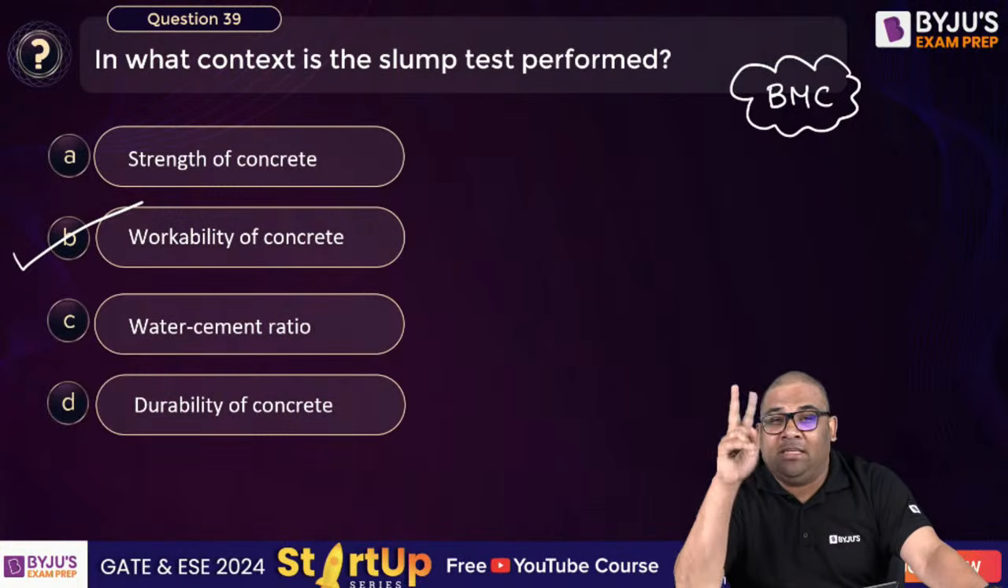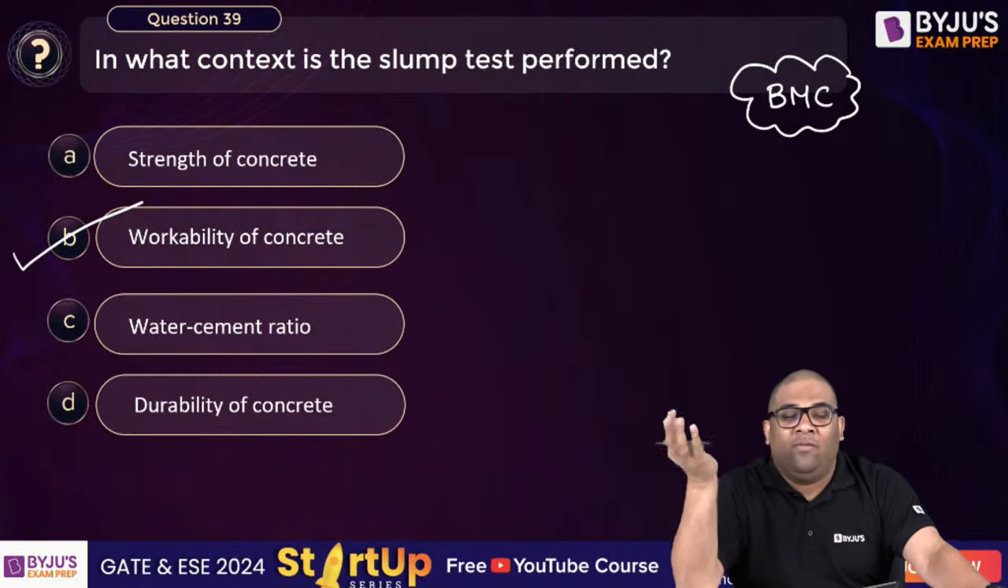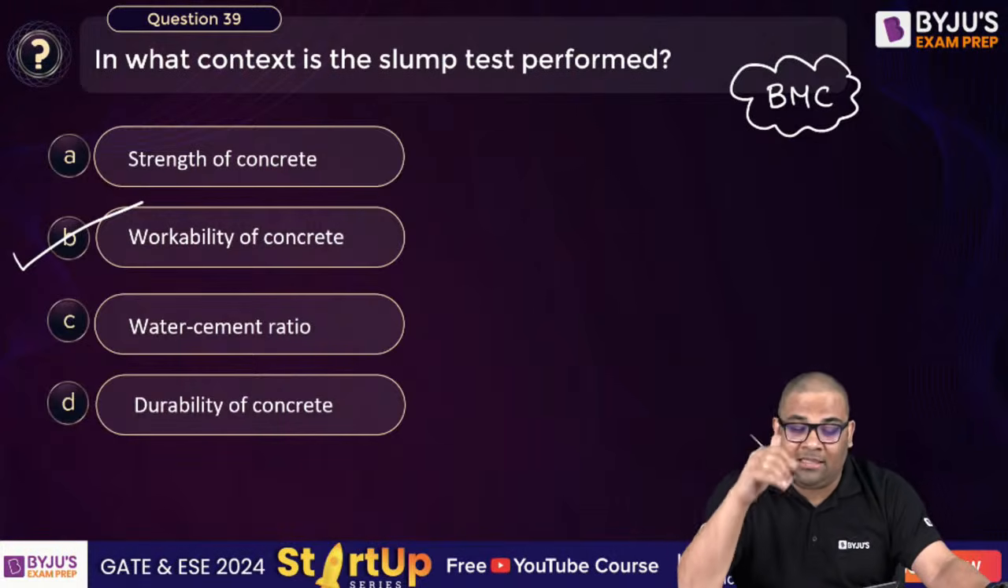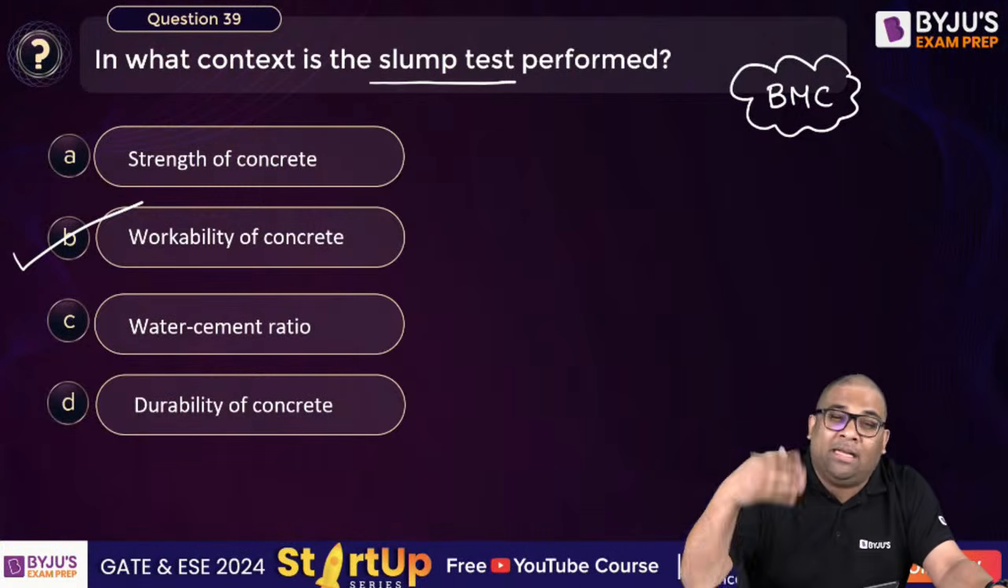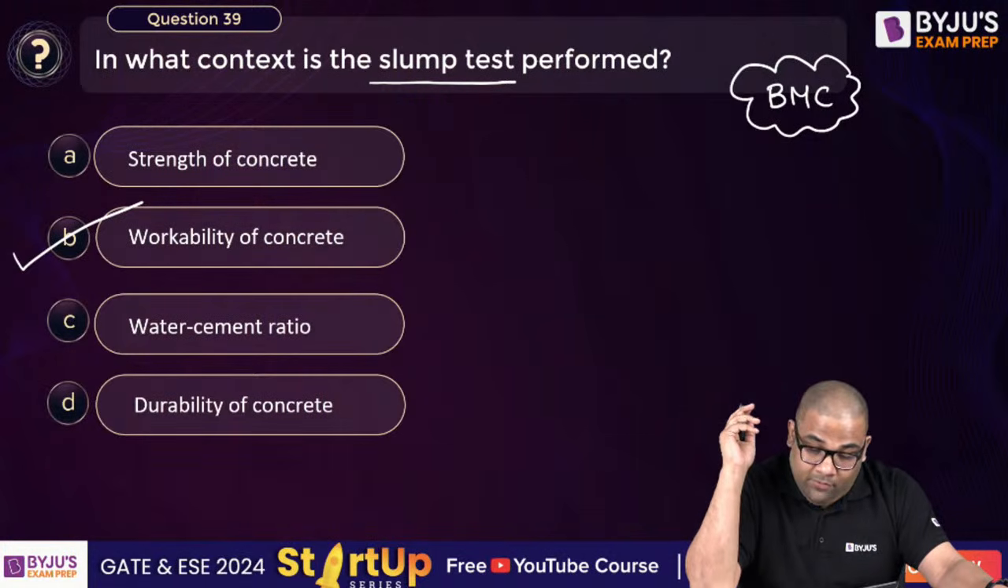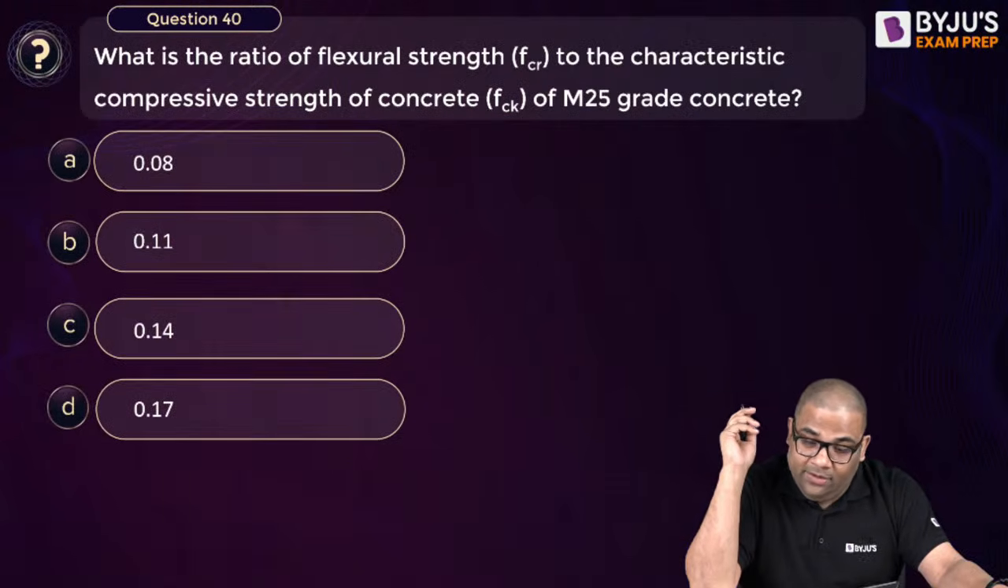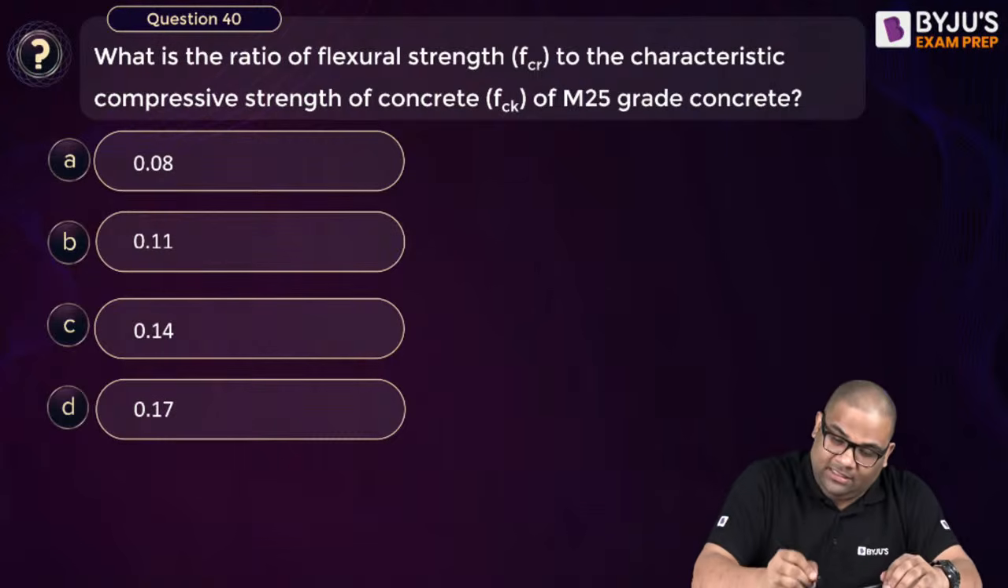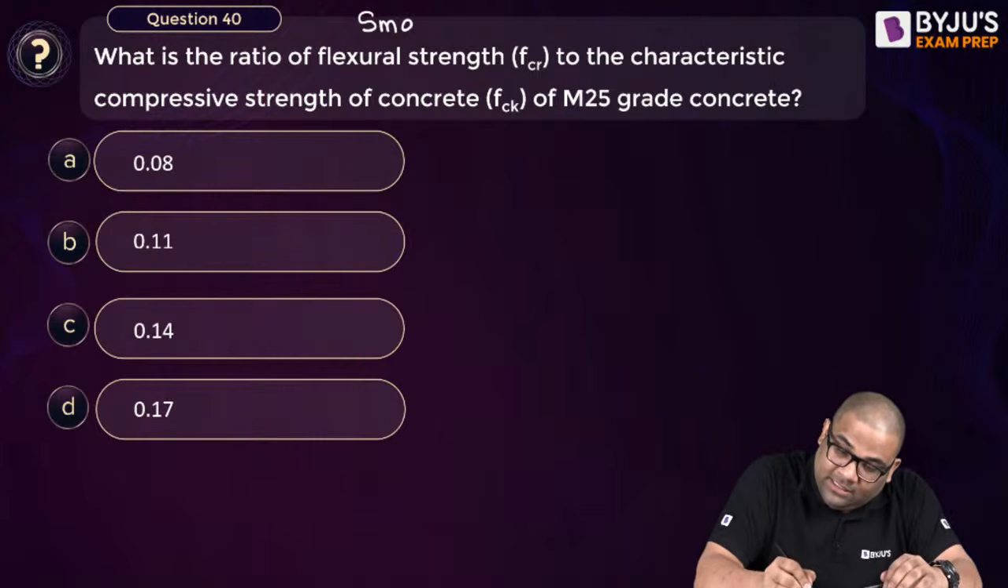See, there are two things: one is fact, one is concept. Facts we should know when we are studying, like slump test. Where there is a concept I will explain, but here it's not a concept, it's a fact. Slump test is conducted for workability. These things you should know. Very good. Question number 40. This question is a small numerical. You can answer this.